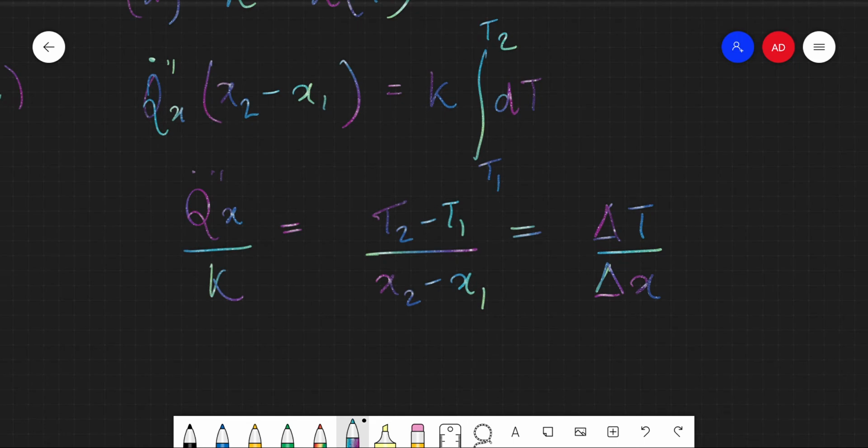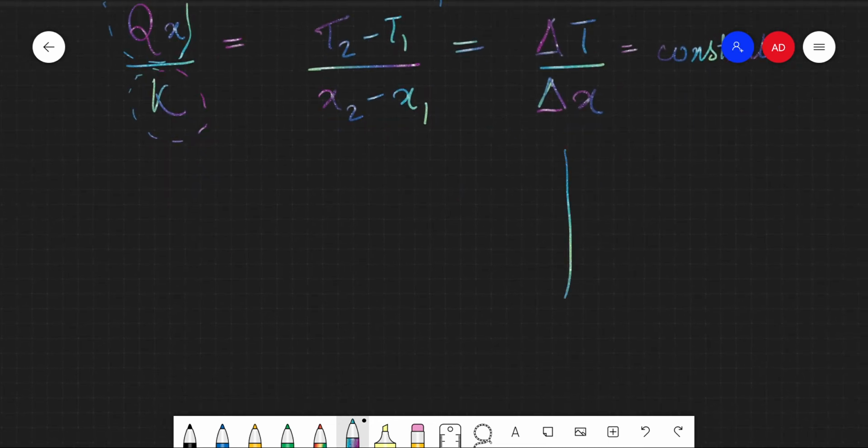Now see, since we are dealing with steady state heat transfer, this quantity will be constant, and we have assumed that in our case k is also a constant. So the ratio of two constants will also be a constant, which means that the temperature gradient will be a constant, which means that if we are to plot the temperatures between the two bodies at x1 and x2, they will probably follow a linear curve.